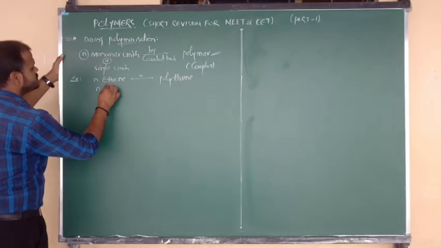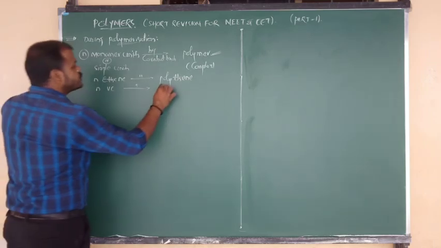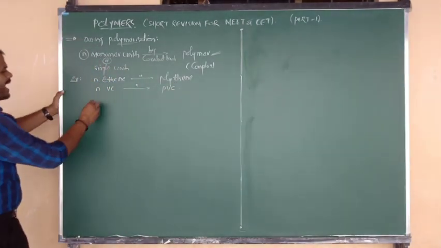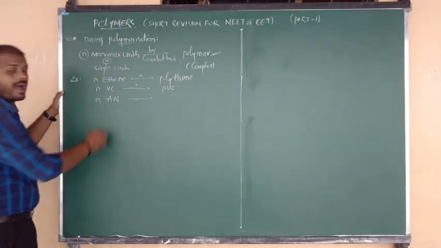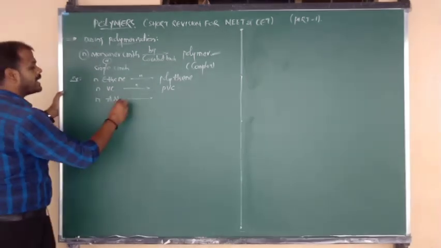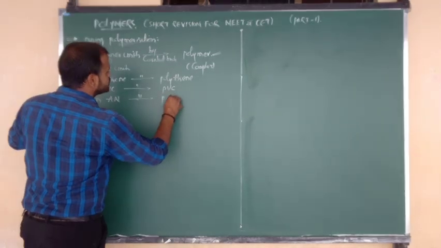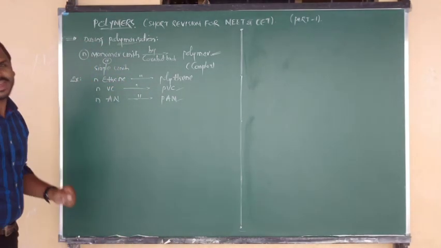Suppose I consider a number of vinyl chloride units, VC. They are converted into PVC, polyvinyl chloride. Also consider a number of AN. What is meant by AN? Acrylonitrile, also called vinyl cyanide. Upon polymerization with the help of covalent bonds, it forms the polymer PAN, polyacrylonitrile.